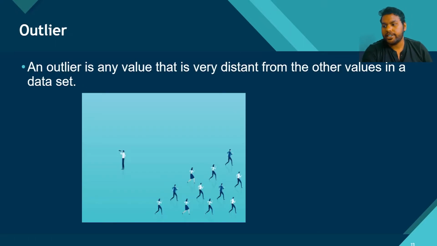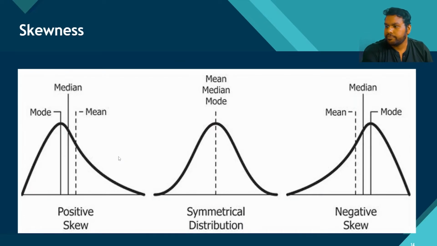As I told you, what is an outlier? It is a strange value in your data set. In this example, you can see all the people are running this side, but this person is calling to somebody on that side. Seeing this data set, I can say this person is the outlier. Now skewness: as I told you, we have three shapes of data.